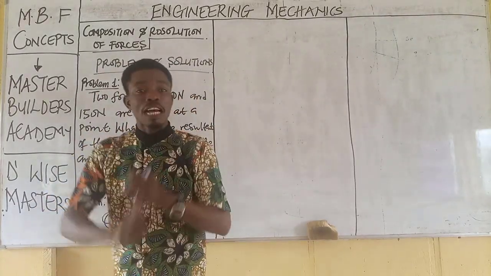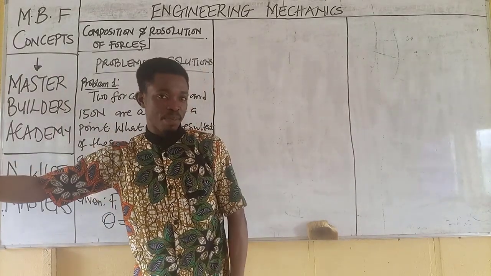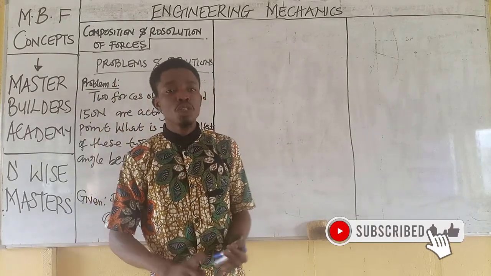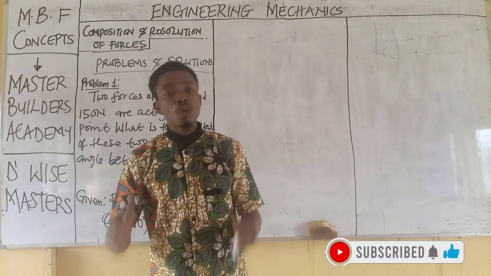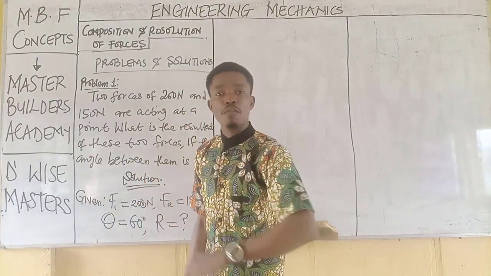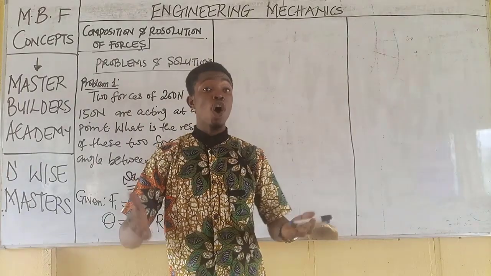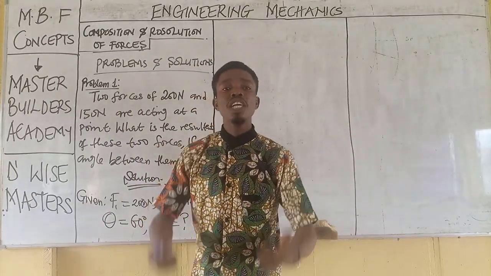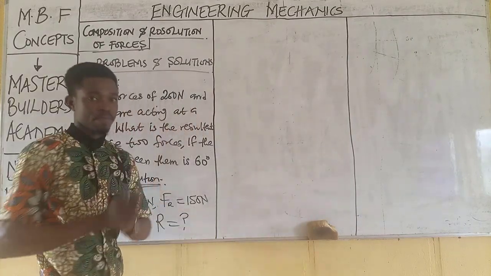We equally mentioned that forces can be resolved using Lami's theorem. We mentioned that forces can be resolved using parallelogram law of vectors. We equally mentioned that forces can be resolved using the resolution method. About 4 to 5 methods that we mentioned. Now guys, which of these methods should we apply here?